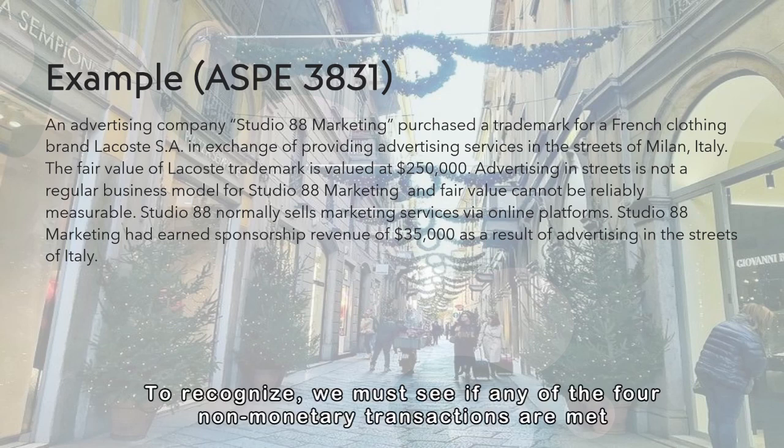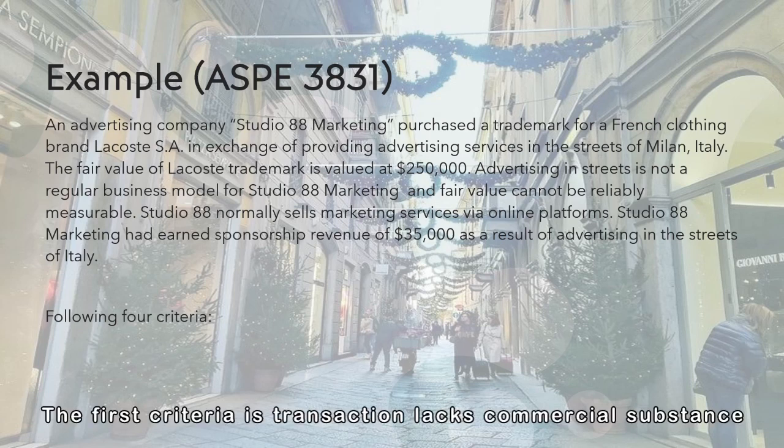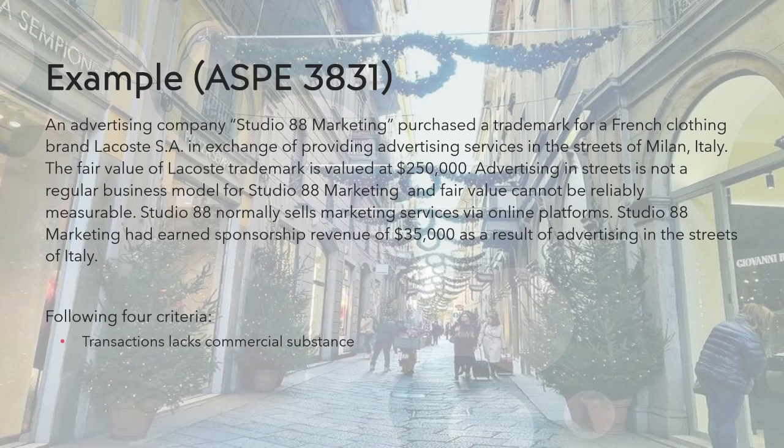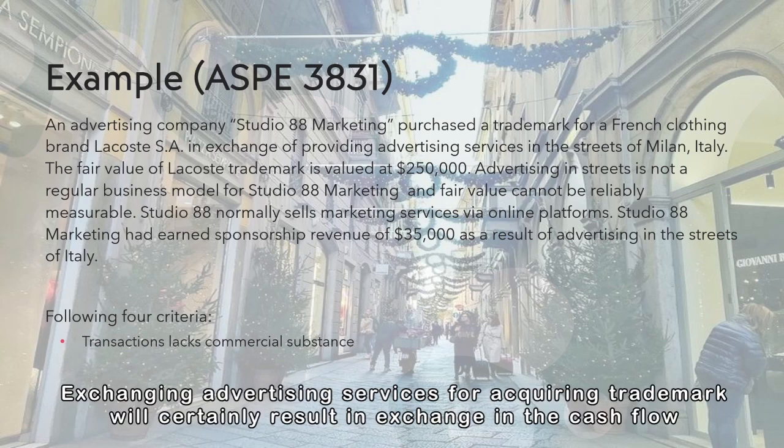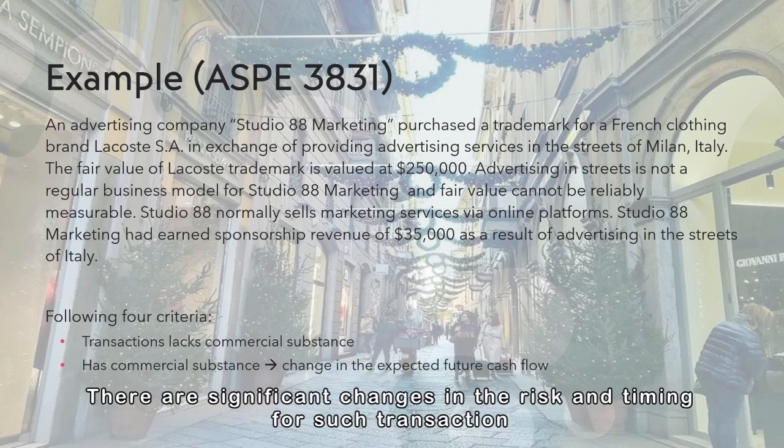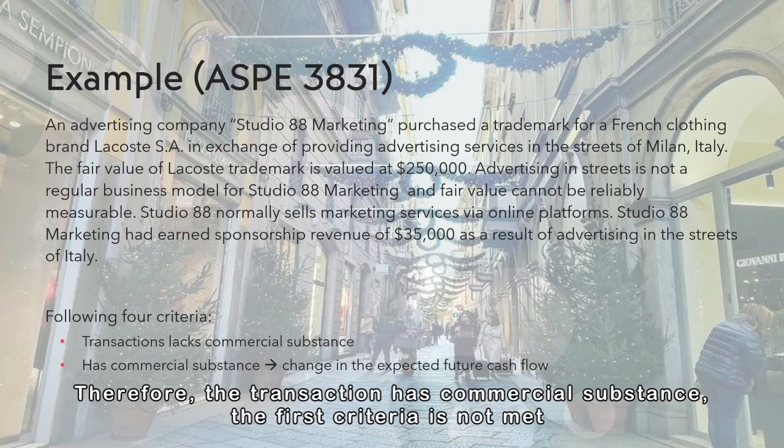To recognize, we must see if any of the four non-monetary transaction criteria are met. The first criteria is transaction lacks commercial substance. Exchanging advertising services for acquiring trademark will certainly result in exchange in the cash flow. There are significant changes in the risk and timing for such transaction. Therefore, the transaction has commercial substance. The first criteria is not met.